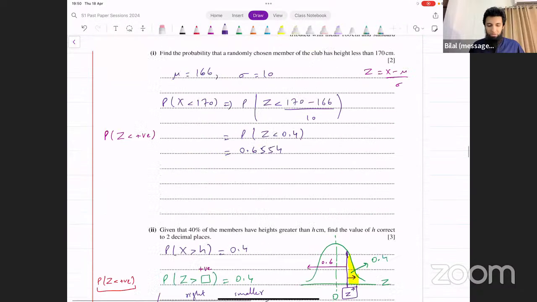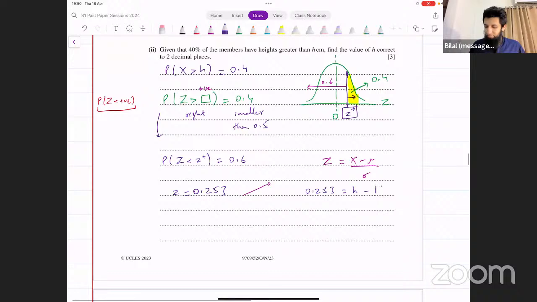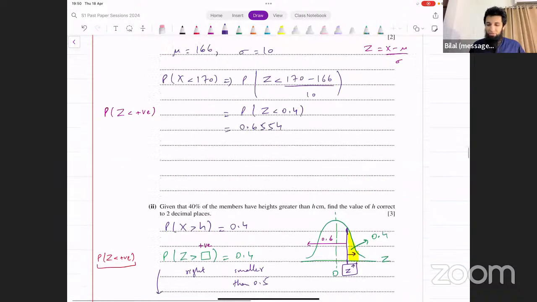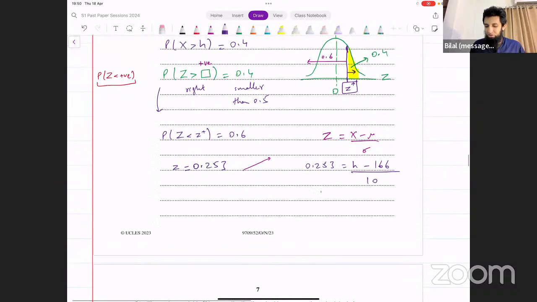Mean was 166. And the standard deviation was 10. And that's going to give you the value for h. And you can see what that turns out to be.